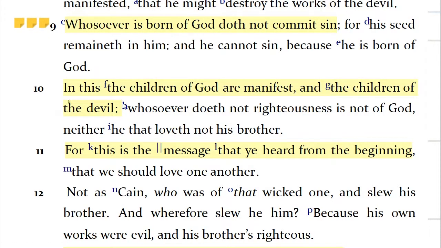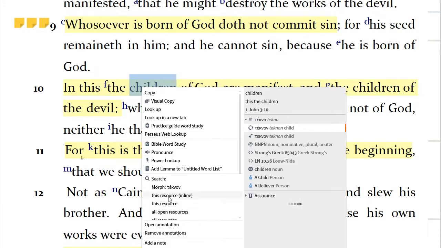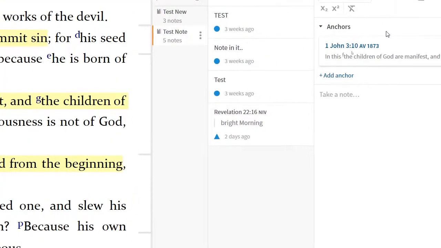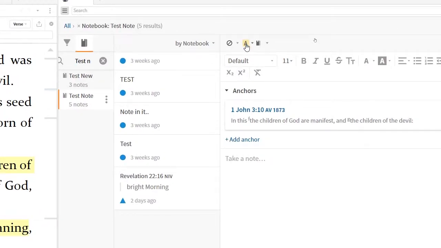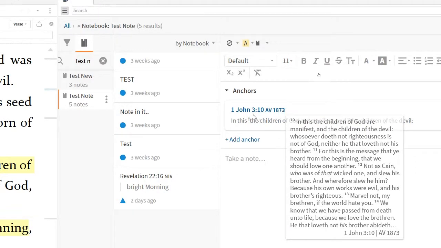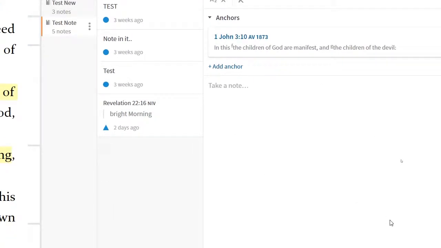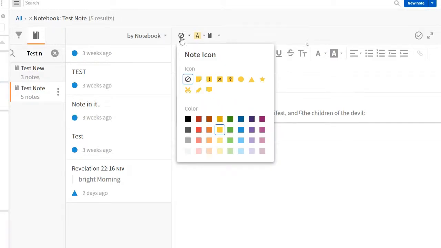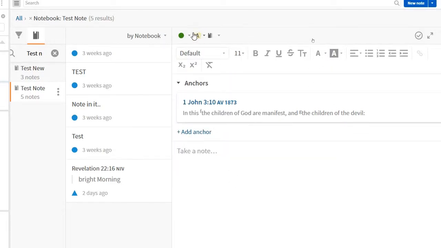How do you access it? Right click on it, open annotation, boom. Now look at this. Here's the note. There's the color to that note. There's this citation, there's the book, there's the scripture. Here's the blank note, and it's not showing because you see the start part up here? It's on nothing. If I were to select a circle and a color, or a green, now I've added to that color. See the color there?